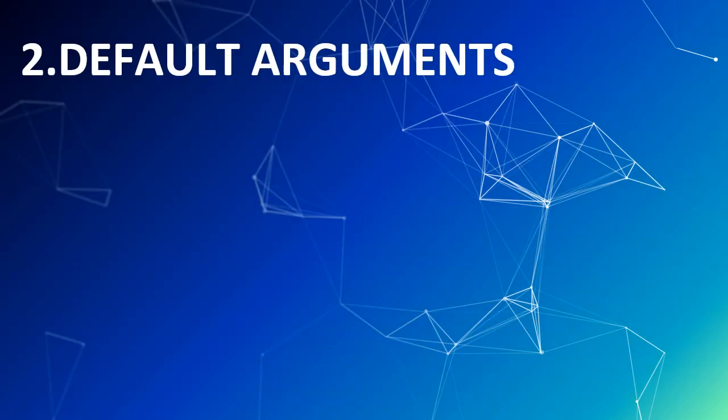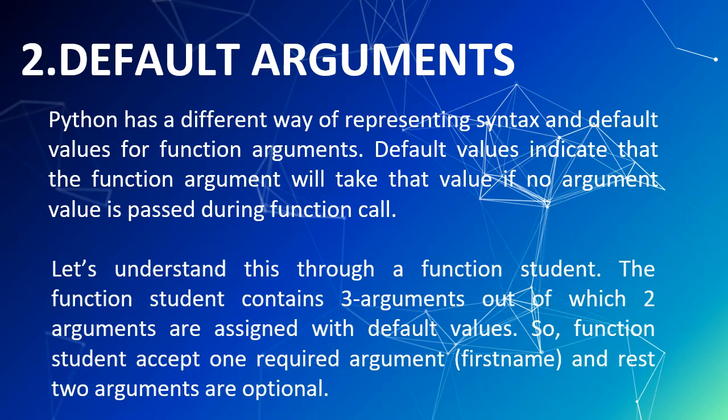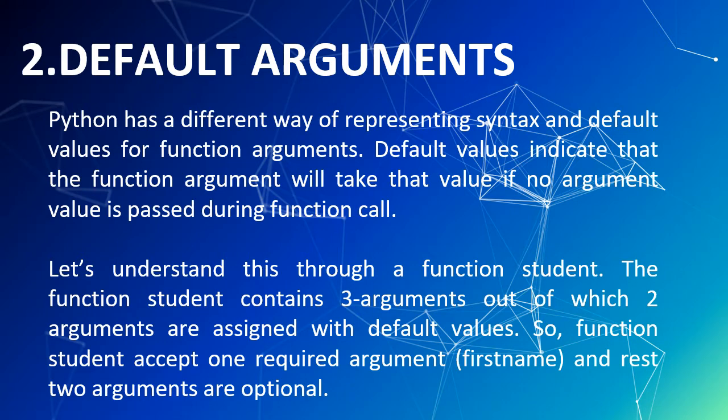Next, we will see default arguments. Python has a different way of representing syntax and default values for function arguments. Default values indicate that the function argument will take that value if no argument value is passed during the function call. Let's understand this through a function student.